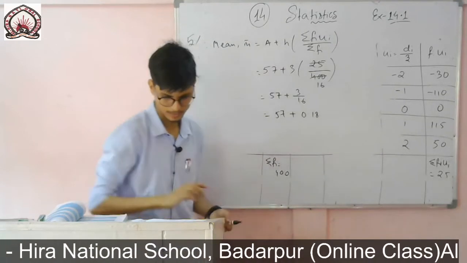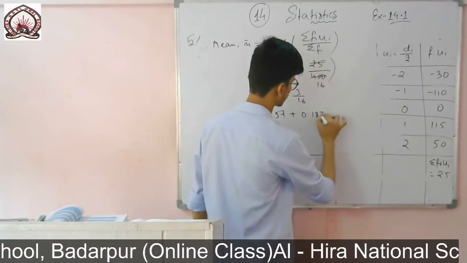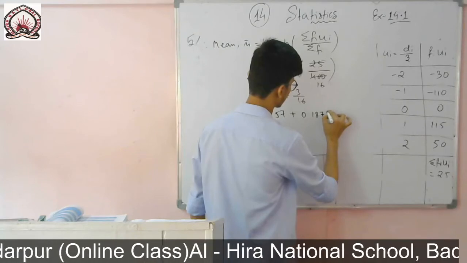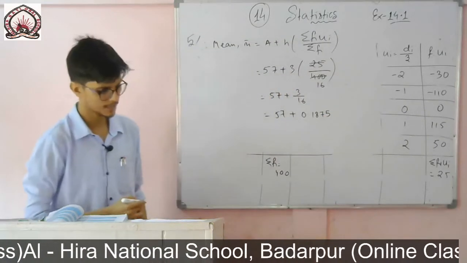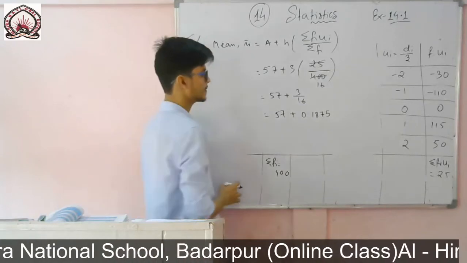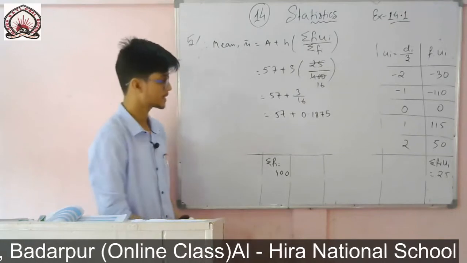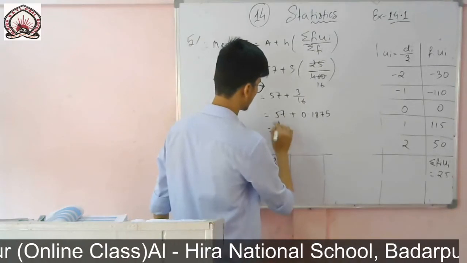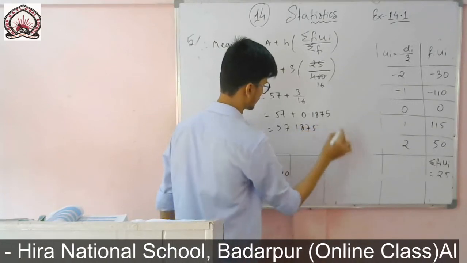It will continue like this, 18, then 7, then 5: 0.1875. So 57 plus 0.1875, 3 by 16. So the value is 57.1875.